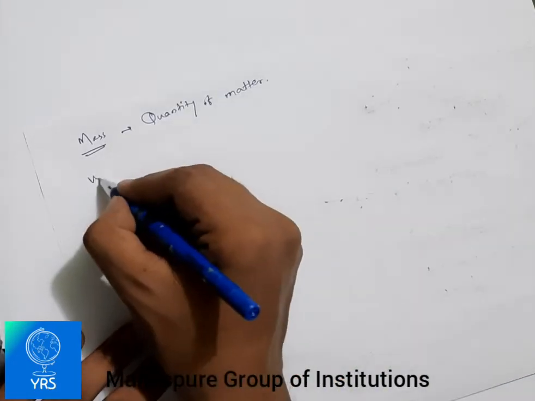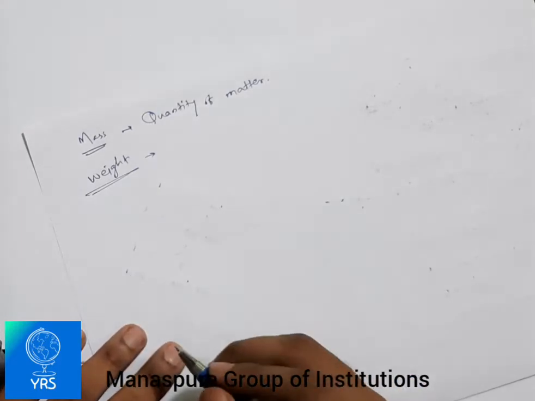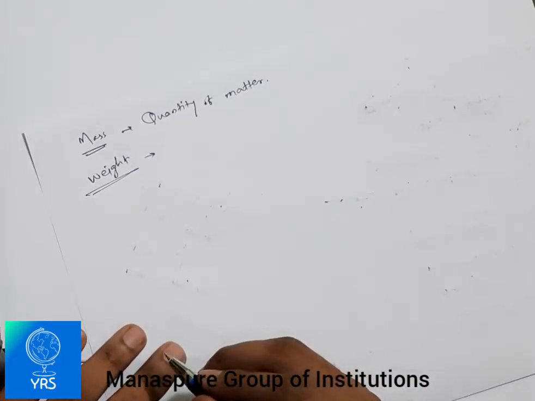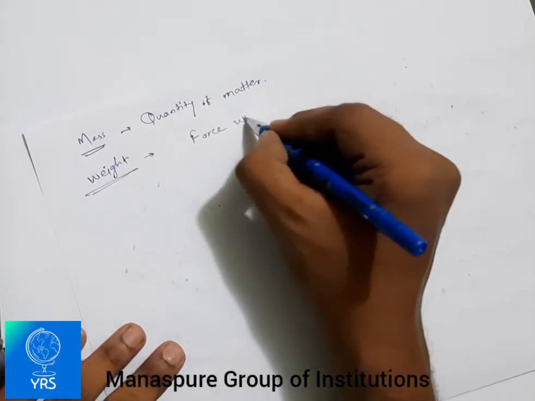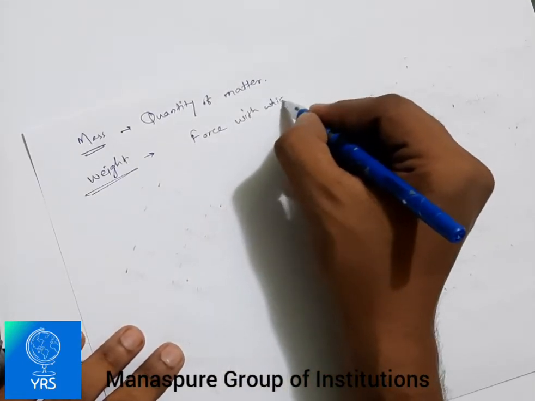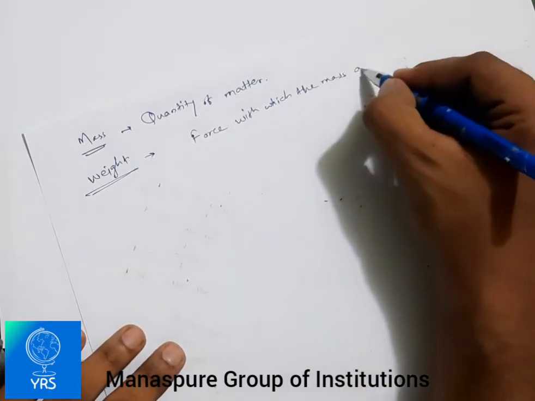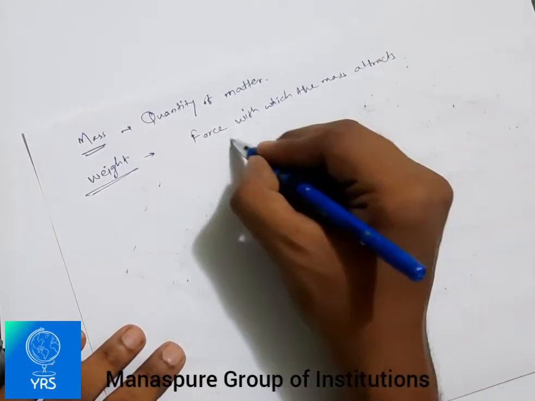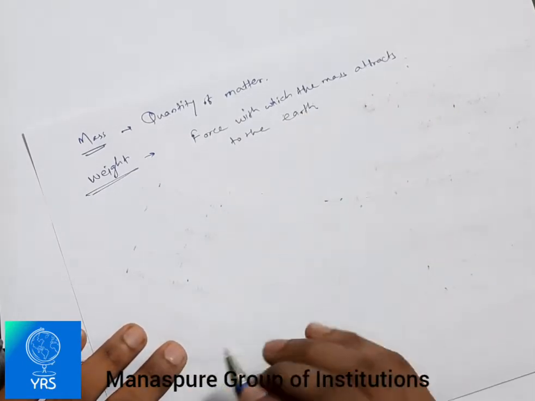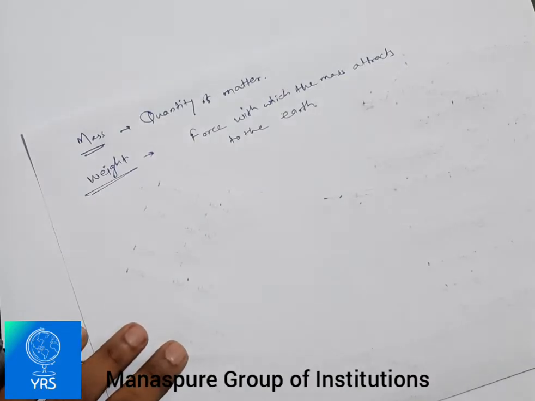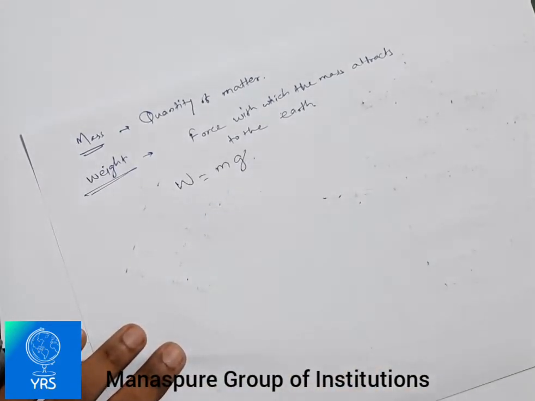Then we will discuss weight. What is weight? The weight of a body is the force with which the mass is attracted to the earth. Let us say for earth we are talking about it. Then weight is equal to mass into gravity.